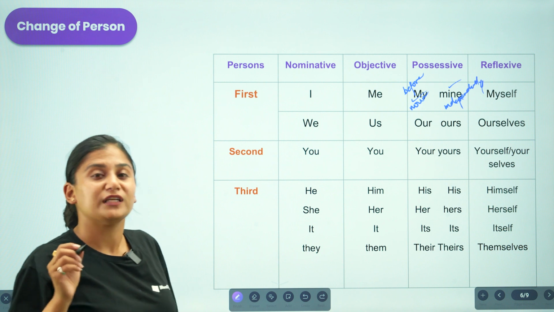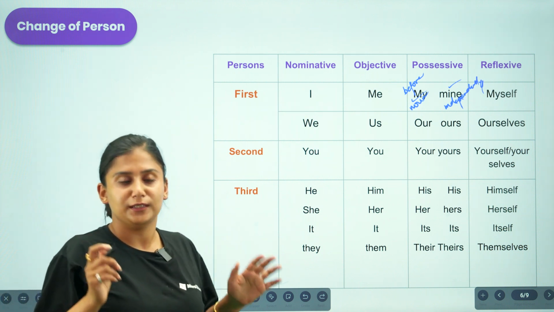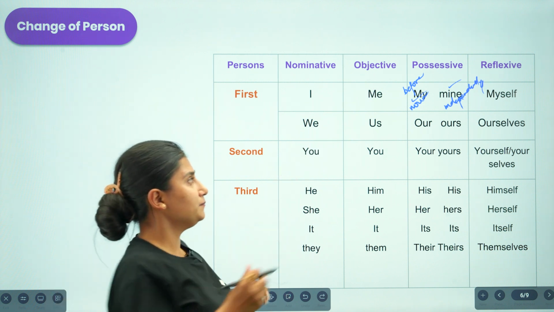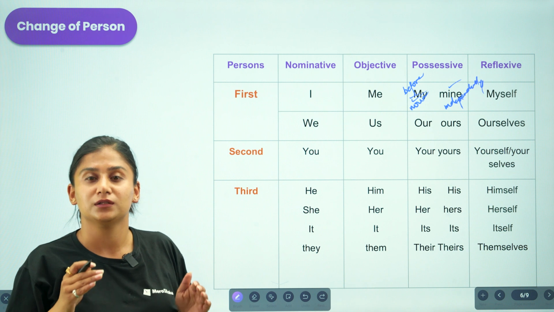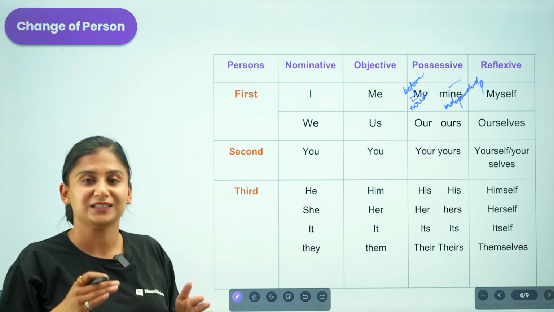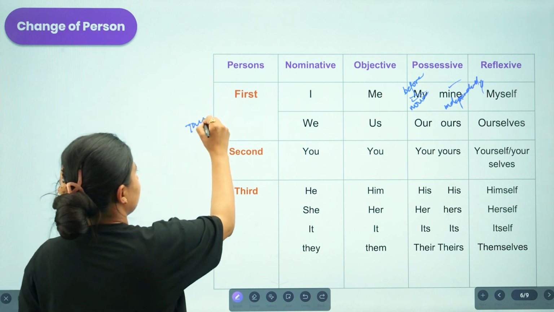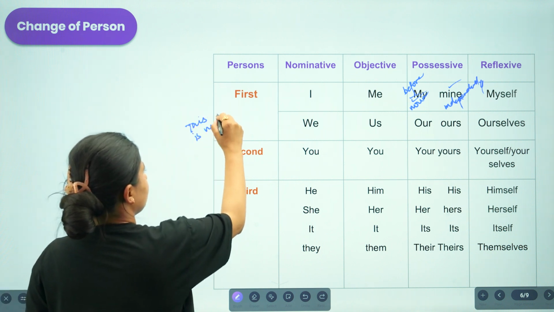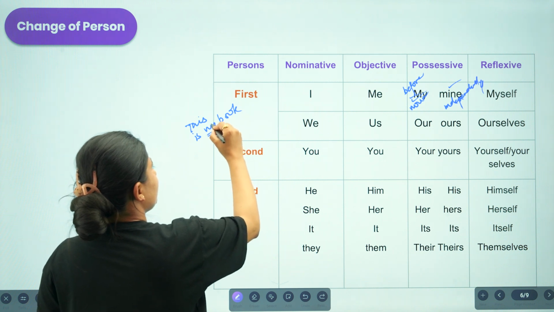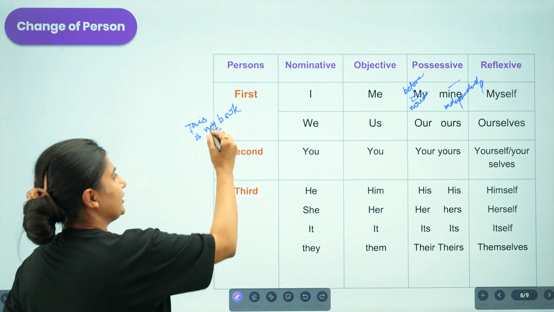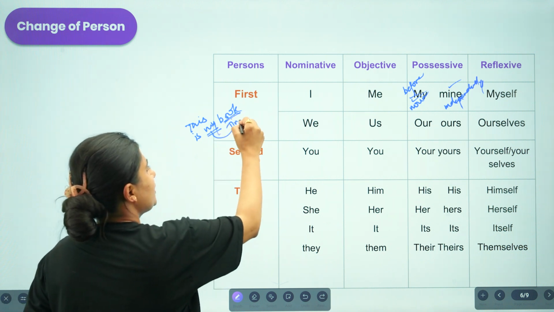So whenever we are indicating that something belongs to us, for example, if I am to use this my in order to indicate the possession, I'll be saying, this is my book. So here this my is indicating the idea that this book belongs to me. We are using this my before noun.